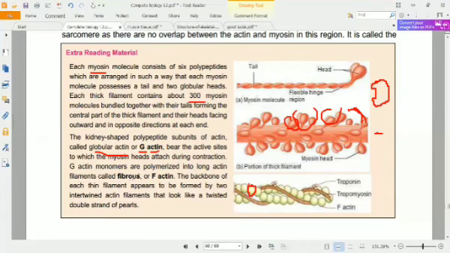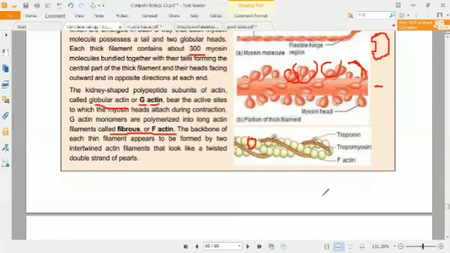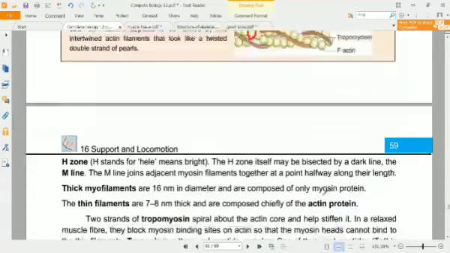So when these G proteins bind together to make a pearl or beaded strand-like structure, that is called fibrous or F-actin. So the backbone of each thin filament appears to be formed by two intertwisted F-actins.